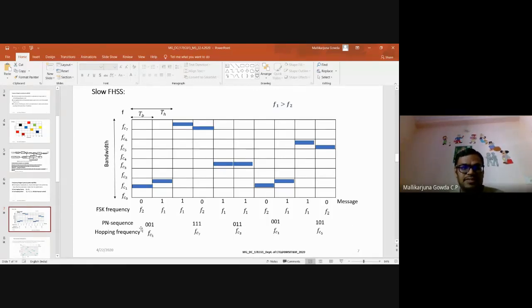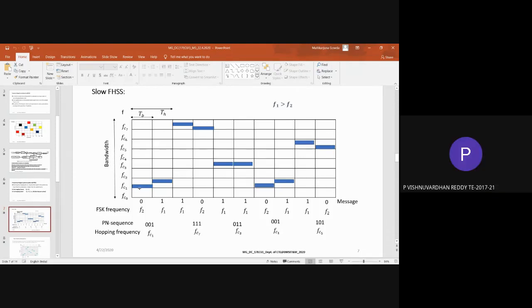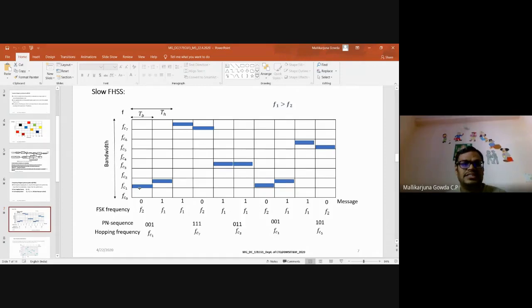So what is happening here is, this is my information bit 0, and I will be transmitting that with frequency f2. For that, the hopping frequency will be added. So in this interval, it is FC1 plus F2. I said F2 is less than F1, that is why it is written slightly lower than this box. In the second slot, transmitting information 1 with frequency F1 along with FC1, so this is FC1 plus F1. As I said, F1 is slightly greater than F2, that is why it is shown just above FC1 here.